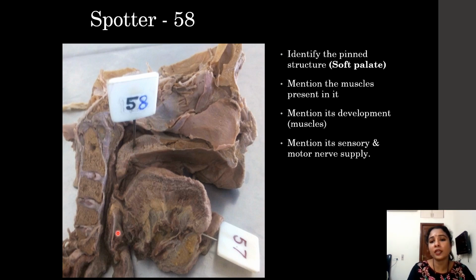Sensory supply is by the glossopharyngeal nerve, and motor supply is by the vagus and spinal accessory, that is the cranial part of the spinal accessory, which together form the pharyngeal plexus. They supply the muscles of the soft palate except tensor veli palatini, which is supplied by the mandibular nerve. So tensor veli palatini alone is supplied by the mandibular nerve. All the rest of the muscles are supplied by the pharyngeal plexus.